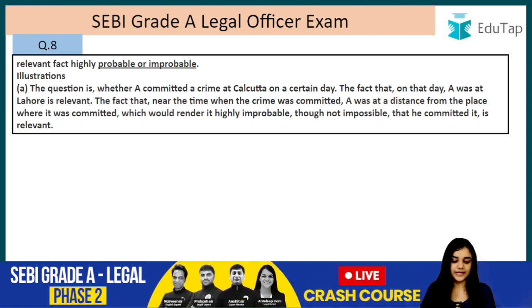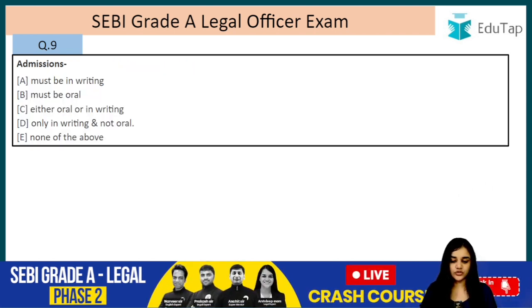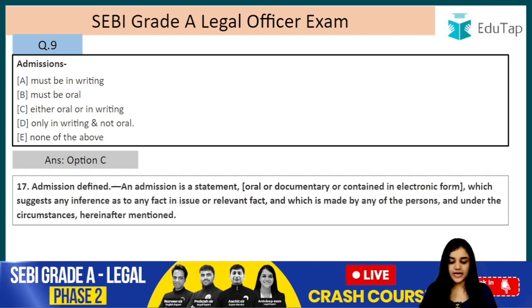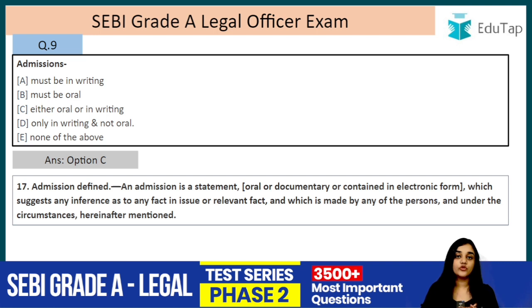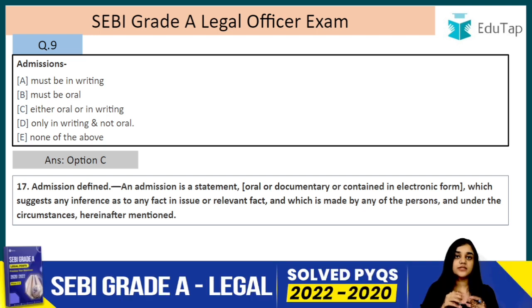Moving on, question number 9. Admissions. Answer is C. Either they can be oral or in writing, right? So before starting with the topic of admissions, you should know that statements are a genus, admissions are species, and confessions, they are subspecies, right?